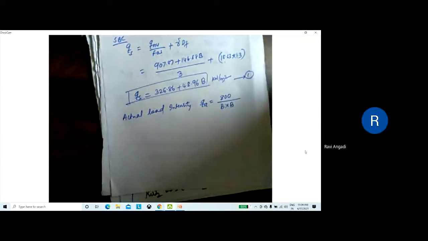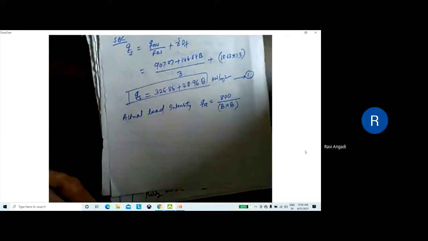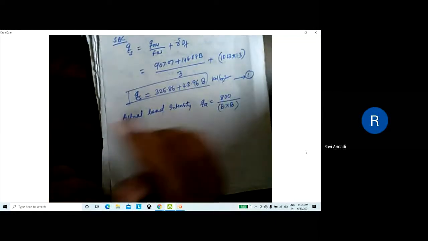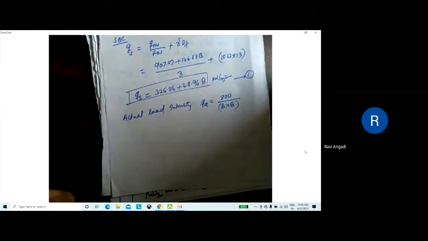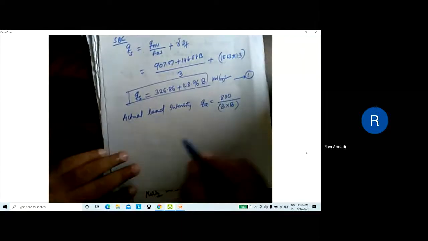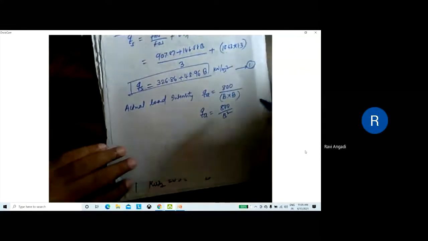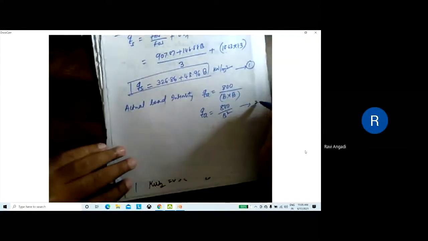Because we don't know. Here I am taking B into B. We don't know that one. Then I'll write qa will be 800 divided by B square. Then we say equation number 2.